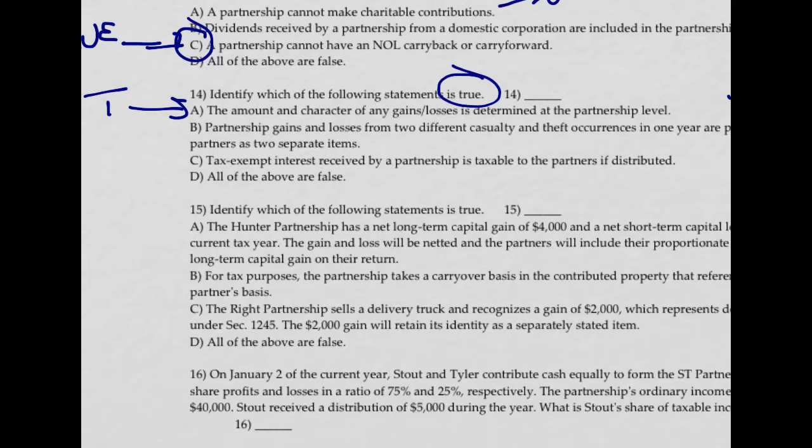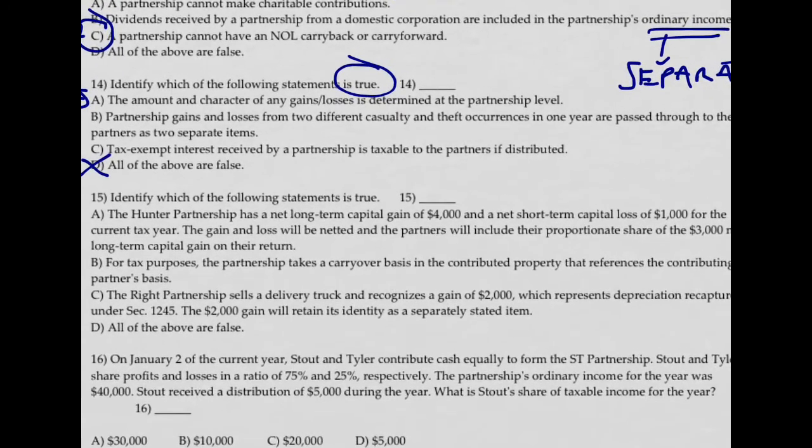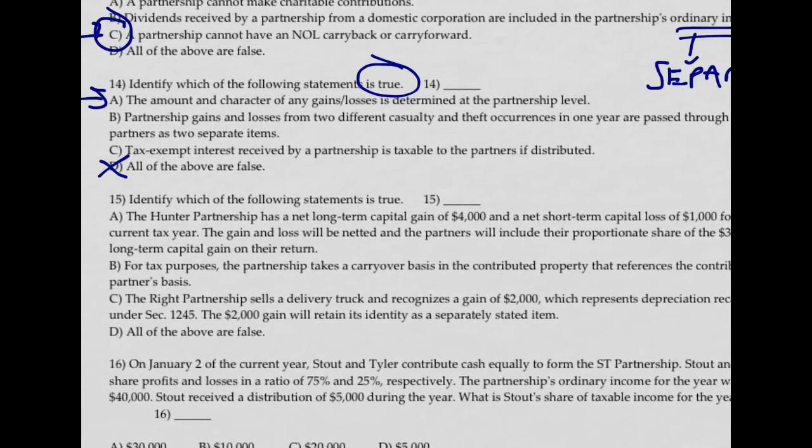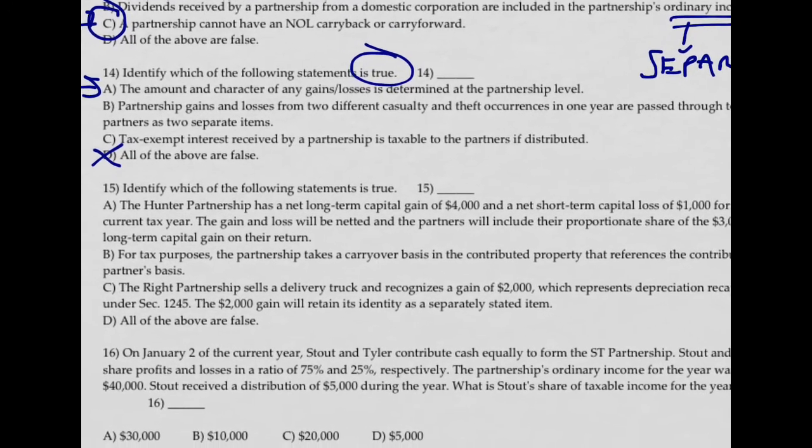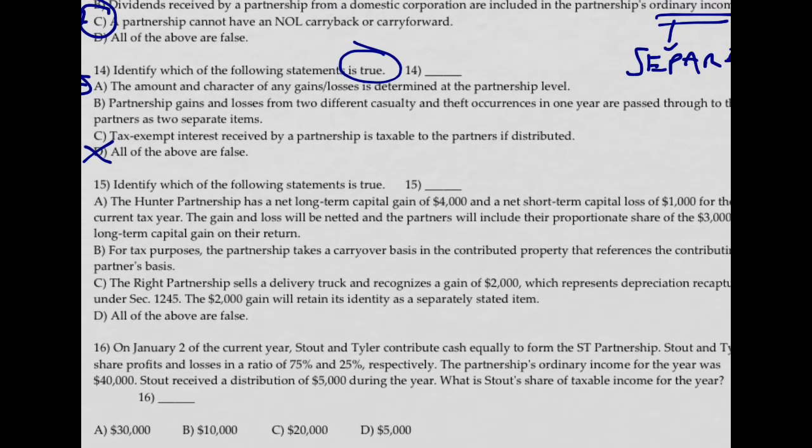So let's see what's wrong with D. Of course, D won't apply because we now have one that's true above, so it can't be D. B, partnership gains and losses from two different casualty thefts occurring in one year pass through to the partners as two separate items. No, they would be put together. There's no reason to pass them as separate items. They're the same thing. It's like, suppose I had two capital gains. I wouldn't separately state each of the two capital gains. I'd put them together and separately state the total. So yes, the casualty loss will be separately stated, but you'll put everything together. There's no reason to separate them.